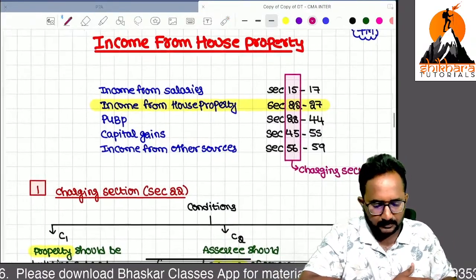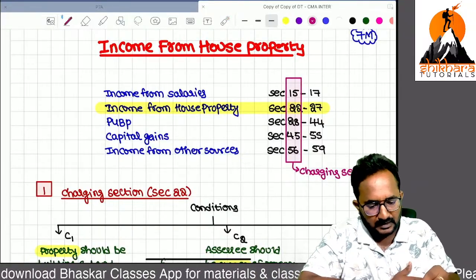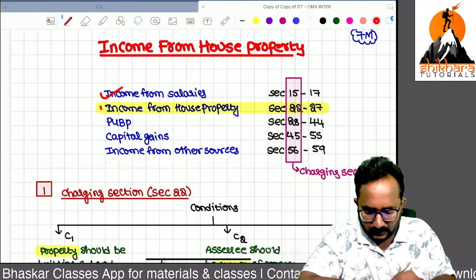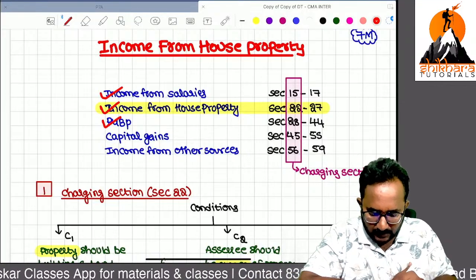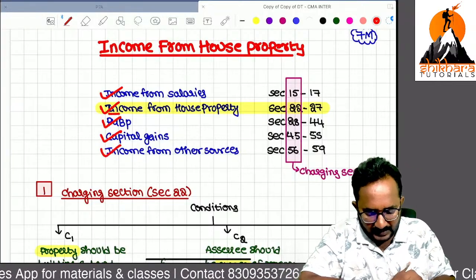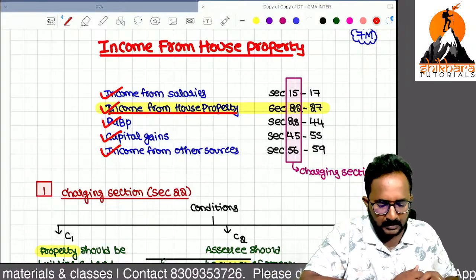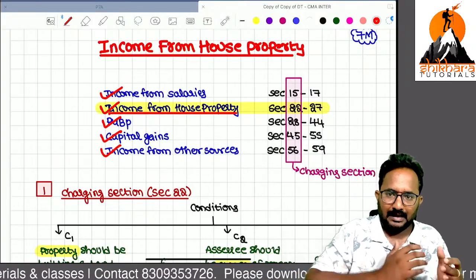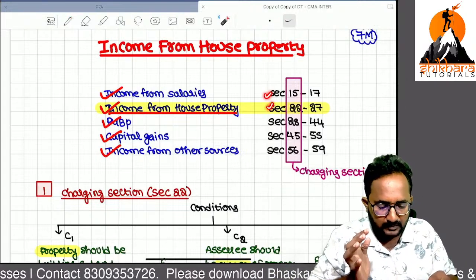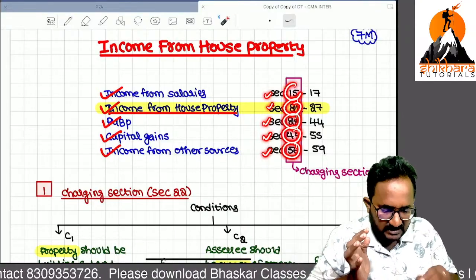Please check it out. Now, sir, we have 5 heads of income. First one is income from salaries. Second one, income from house property, then PGBP, capital gains, and income from other sources. Now our agenda is to start with income from house property. Sir, definitely I'm earning some incomes, but I want to classify all the incomes into different heads of income by using the charging section.